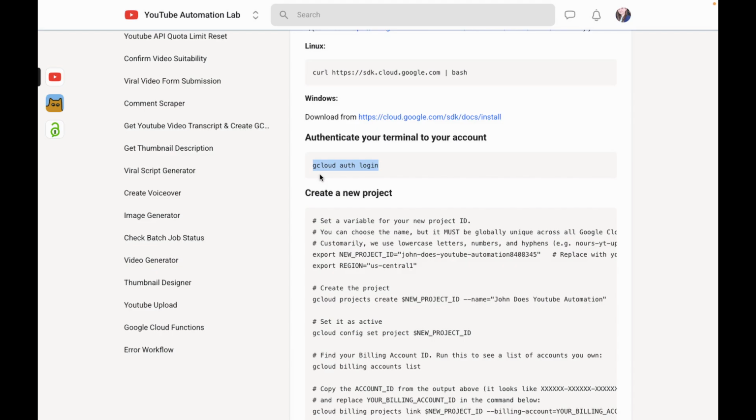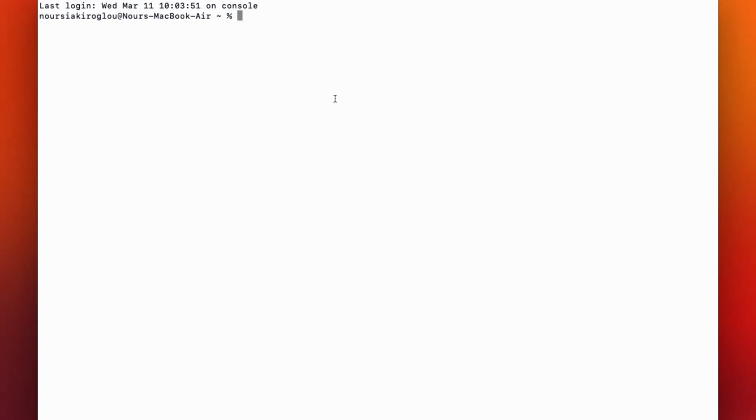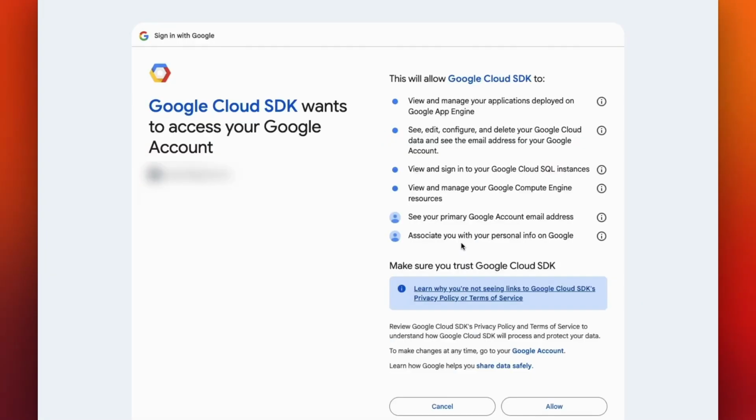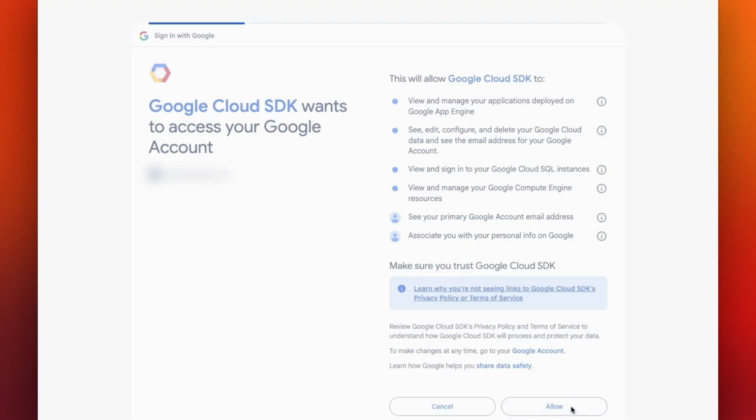Now copy and paste this command into your terminal. It will automatically open a browser tab. Select the Gmail account you used to sign up for Google Cloud Console to authenticate. Once completed, your terminal will be linked to your G-Cloud account, allowing you to configure and manage G-Cloud directly from the terminal without needing to use the G-Cloud dashboard.